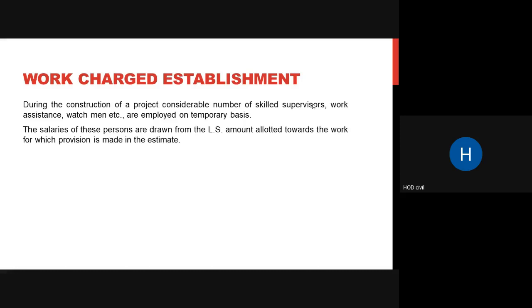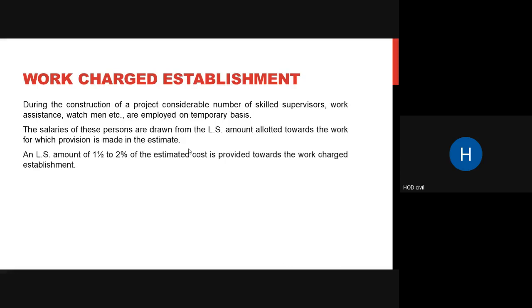For a particular work, say slab work, whoever is supervising or working on the slab, their salaries will be taken from that LS amount allotted towards the work, for which provision is made in the estimate. So it is taken from your lump sum amount, and salaries are drawn from this and not from any other thing.